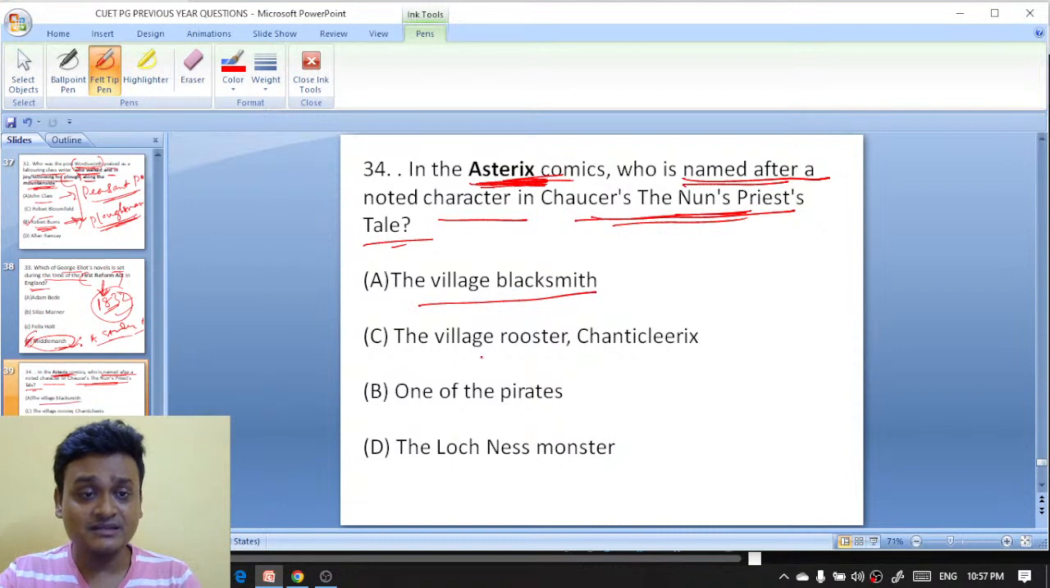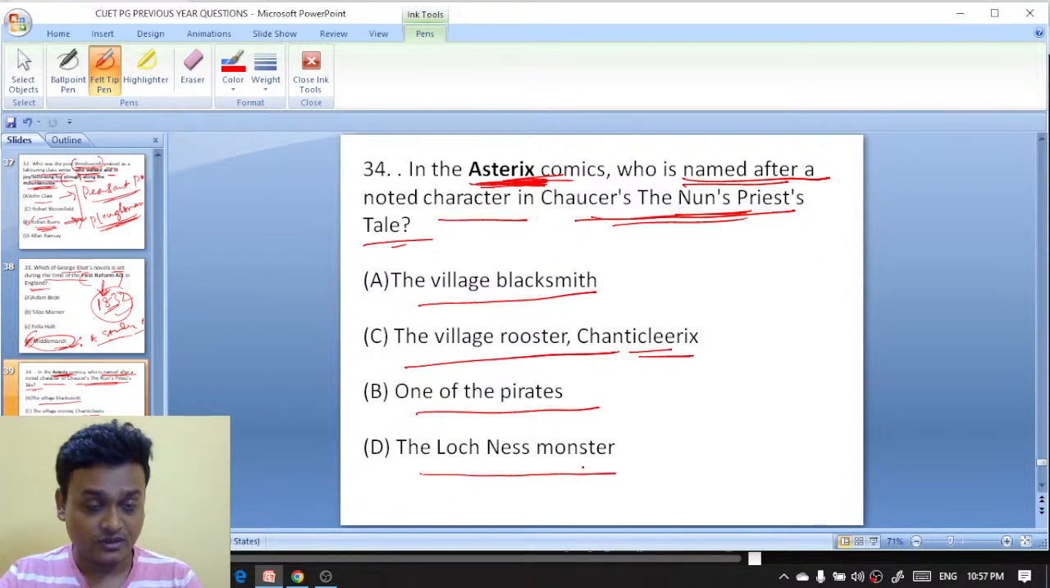The village blacksmith, the village rooster, Chanticleerix, or one of the pirates, the Loch Ness monster. No, Diktava, no. It is actually Chanty.